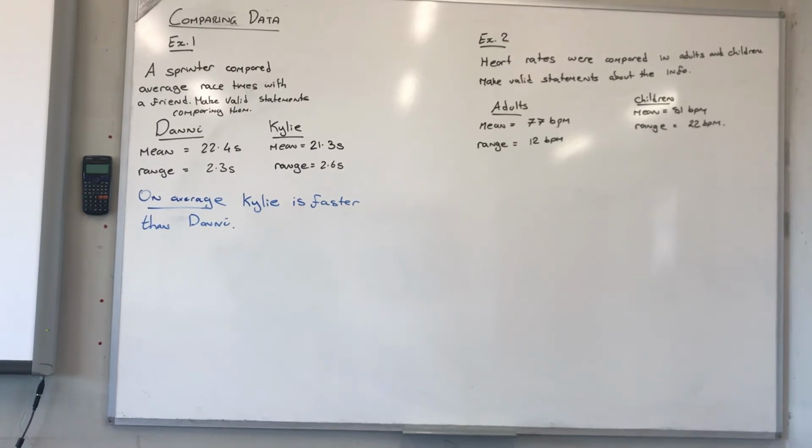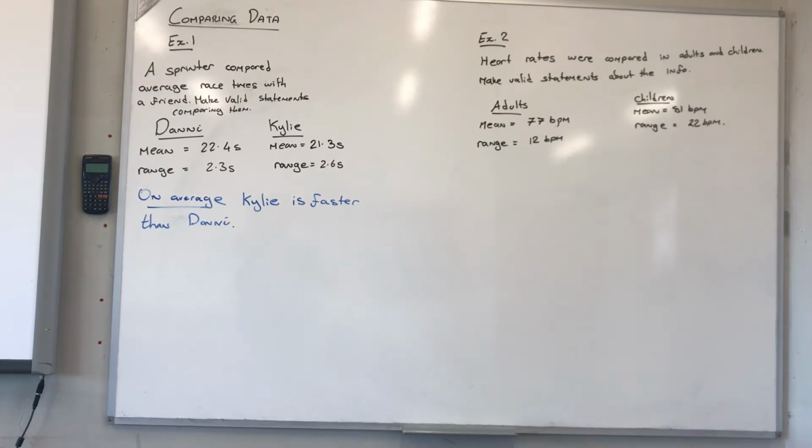And now look at the range. Remember, range is a measure of spread. The bigger our range is, the more spread out the data is. Kylie's got a larger range than Danny's, which means her data must have been more spread out. She might have had a better average, but she had larger highs and lower lows.